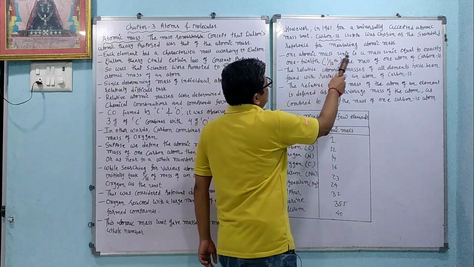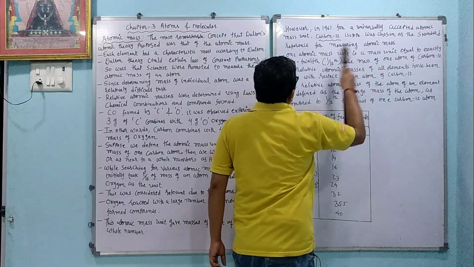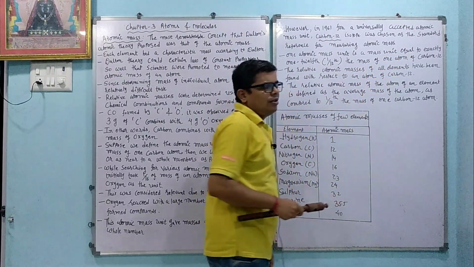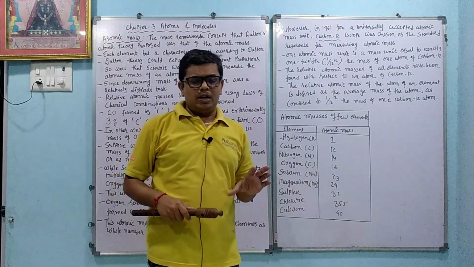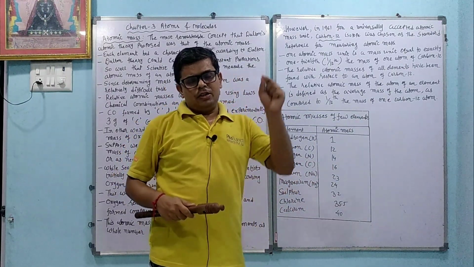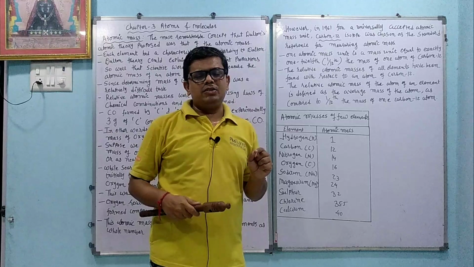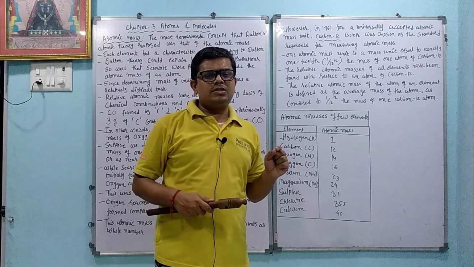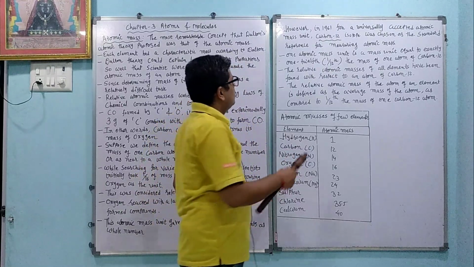One atomic mass unit is a mass unit equal to exactly 1/12 the mass of one atom of carbon-12. Carbon atomic weight is 12. So what is one unit mass? The 1/12 part of carbon-12 is called the unit mass. So the carbon-12 isotope is considered as a standard to measure the atomic mass.